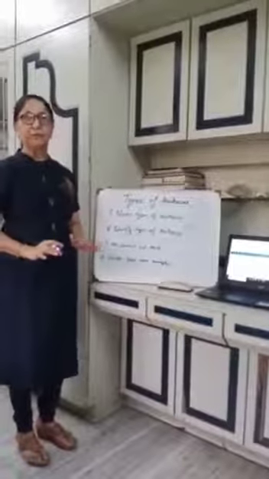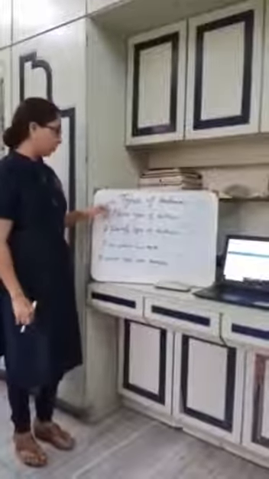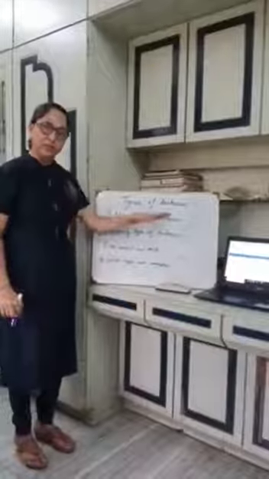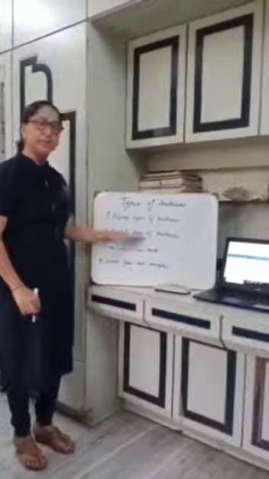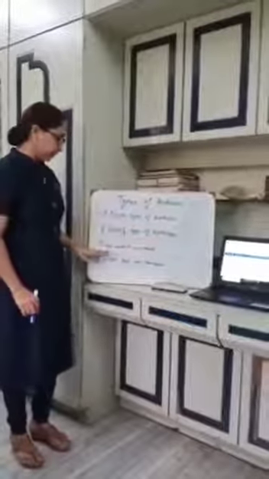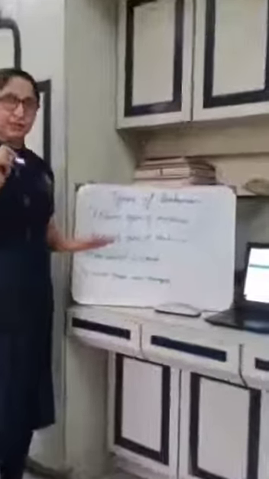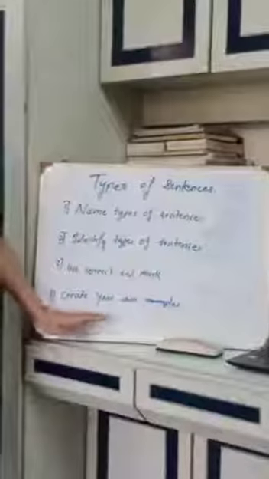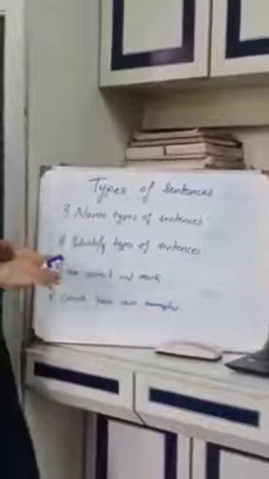By the end of this video, you will be able to name 4 types of sentences, identify these types of sentences, use the correct end mark, that is punctuation mark, and create your own examples.